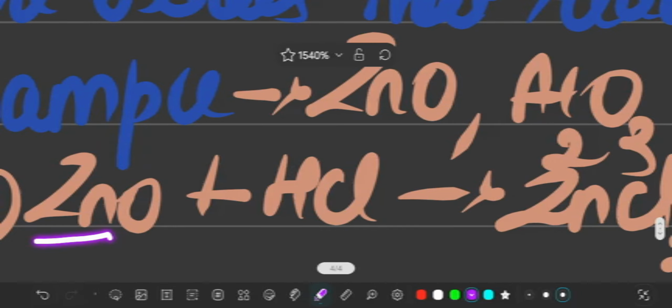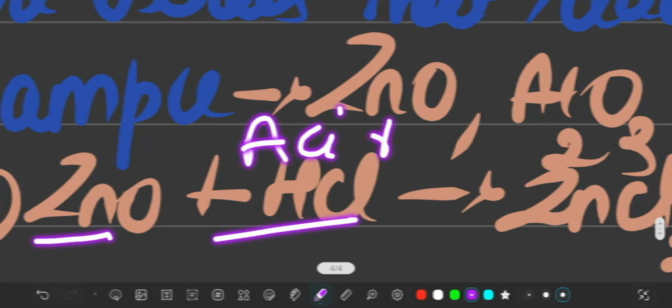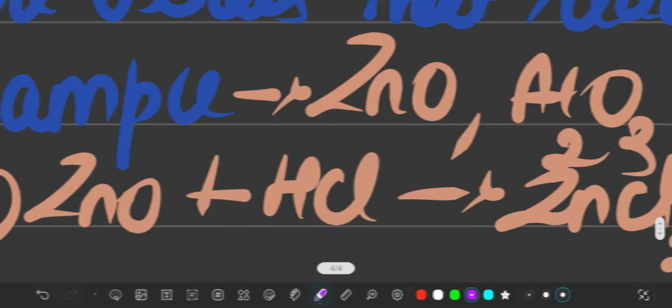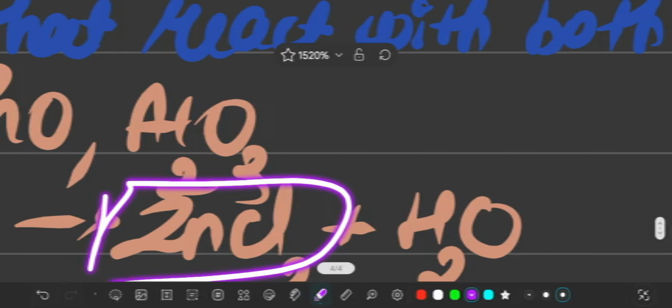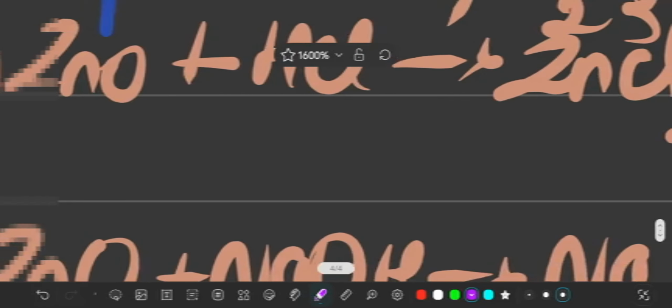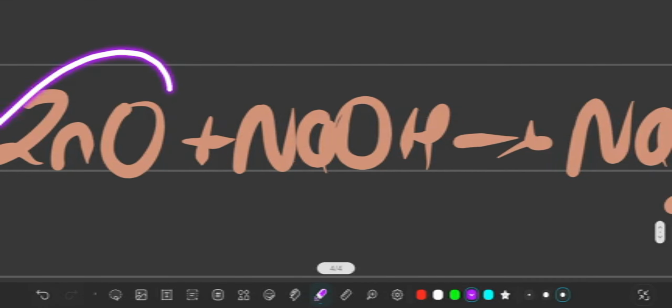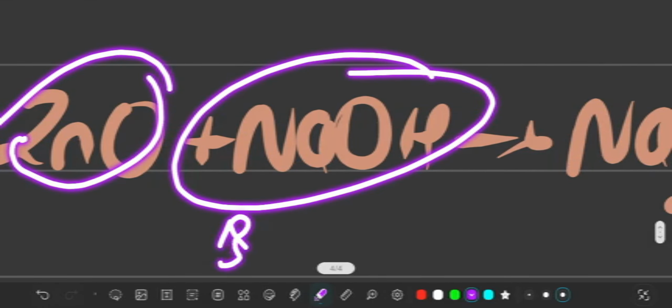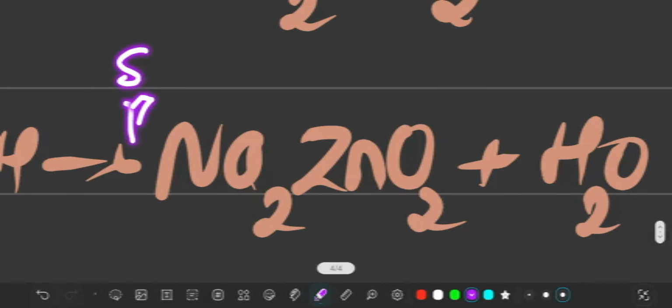First is zinc oxide with acid. It is an acid. Zinc oxide with acid. What will it form? ZnCl2, zinc chloride, and water. This is the common reaction known as neutralization reaction. Next is reaction of metal oxide, that is zinc oxide, with base. This is base, sodium hydroxide. Then what it forms? It forms sodium zincate. Its name should be remembered.